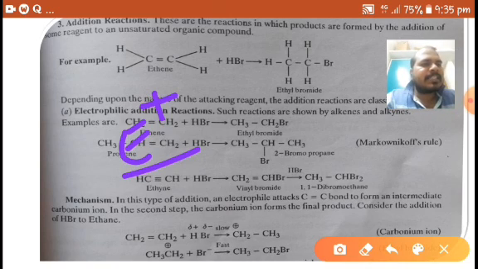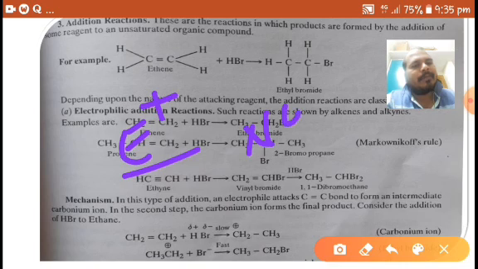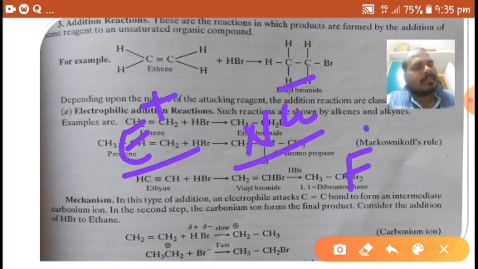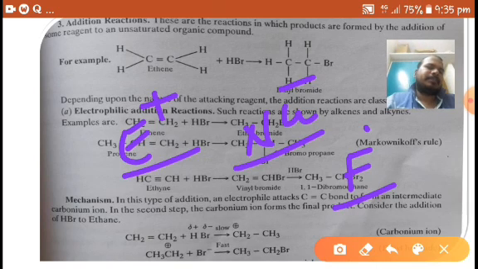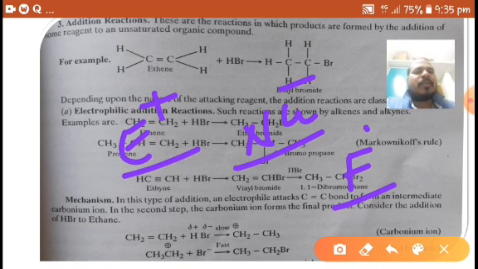If an addition reaction is initiated or started by a nucleophile, it is called nucleophilic addition reaction. If an addition reaction is initiated by a free radical, it is called free radical addition reaction, right? First of all I am going to start these addition reactions with electrophilic addition reactions.